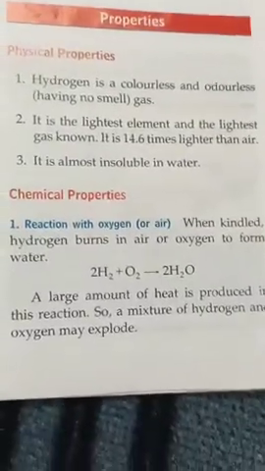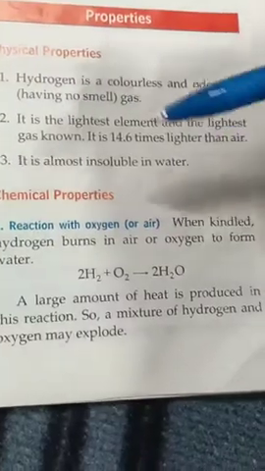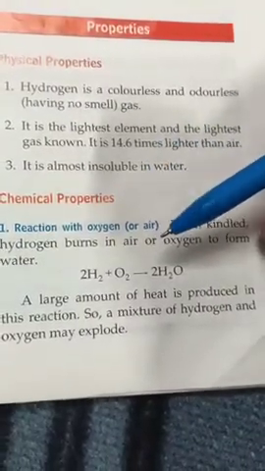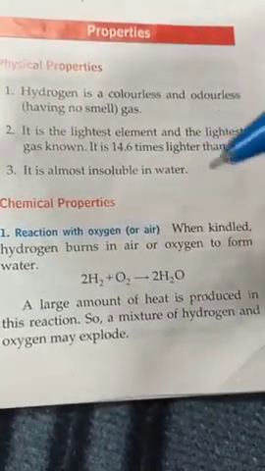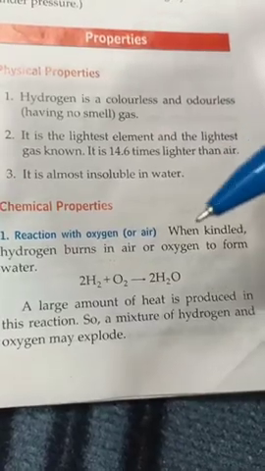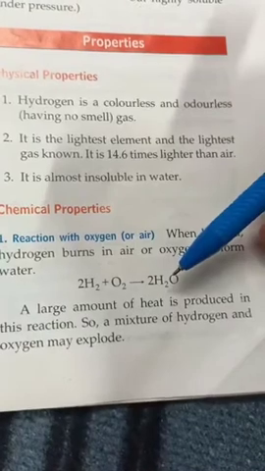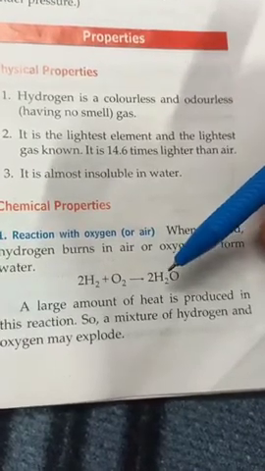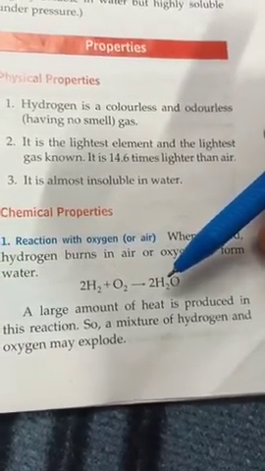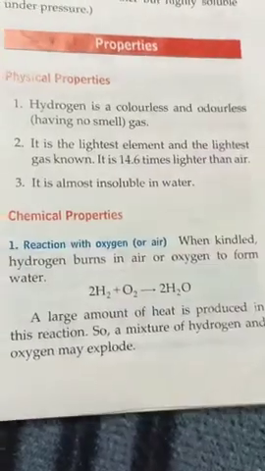Chemical properties: hydrogen reacts with oxygen. When we kindle the mixture of hydrogen and oxygen, both will burn and form water, and in this reaction, heat is also produced.